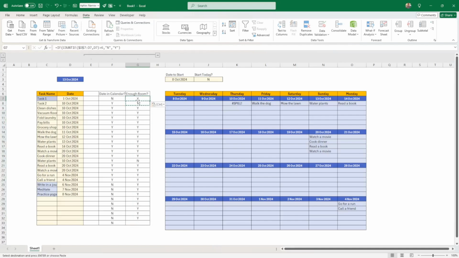Okay, so what happens is as I go down here, I'm counting how many 10th of October there is below. There was before. So here I'm counting. And here I just see a 10th of October. I'm counting everything from the top. And I notice there are, if I count, there is 7 now, and therefore there is not enough room. And this is why I'll be putting this n here. Enough room, yes, yes, yes, and I've put no.